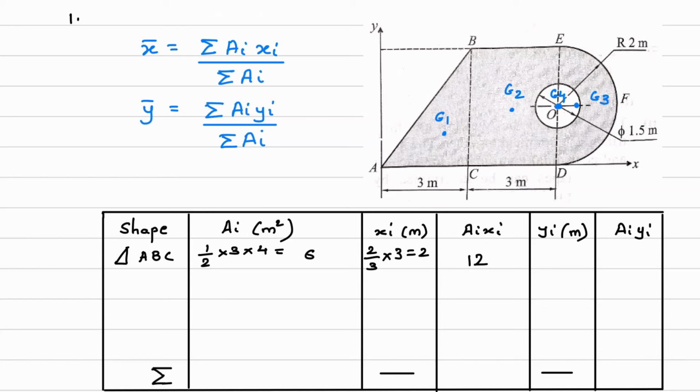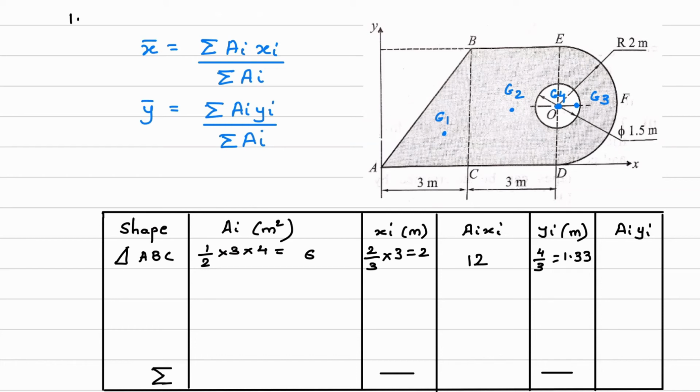Next, yi. So what is this yi? The distance of the centroid of the triangle from point A. This will be h by 3. So how much is h? This total height is 4. So 4 by 3, and this comes out to be 1.33.